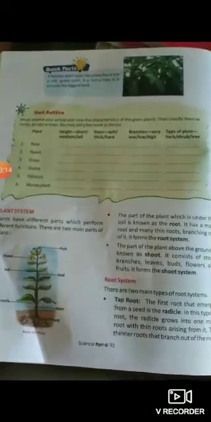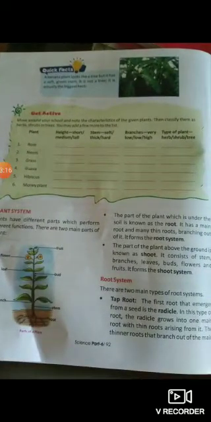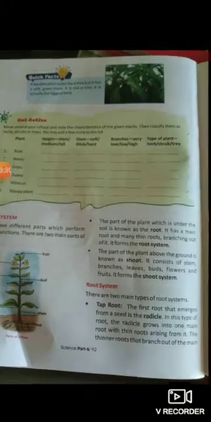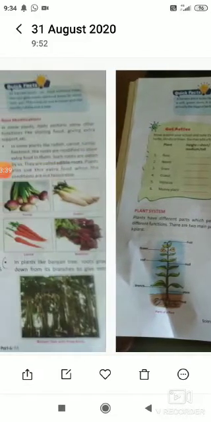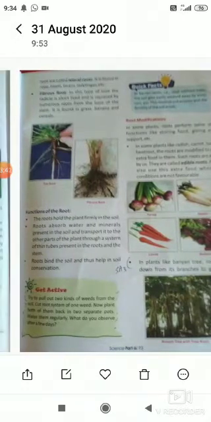Now the next thing, you know that plants have 2 systems. One is known as the root system, the other is known as the shoot system. You know the roots go inside the earth and the shoot comes on top of the earth; you can say stem also. In roots also there are varieties. One is tap root, and the other is fibrous root. There are 2 kinds of roots given: tap root and fibrous root.